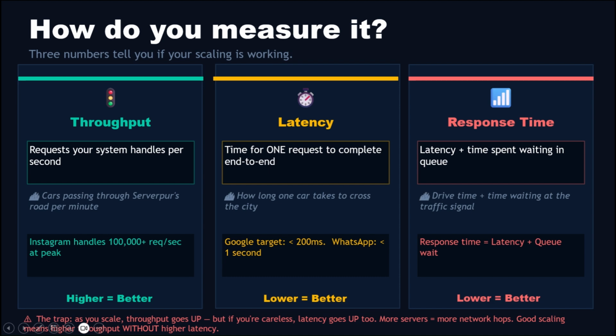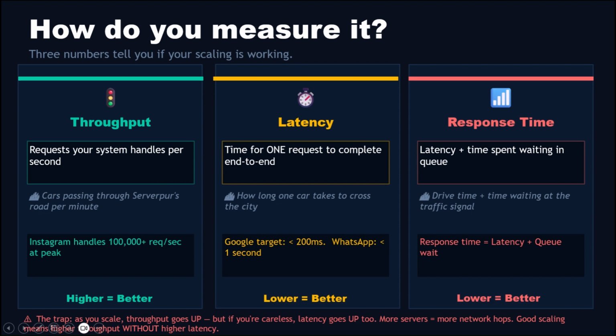Latency. How long does one request take from the moment a user clicks to the moment data comes back? This is how long it takes one car to travel from one end of SERVERPUR to the other. Google's target is under 200 milliseconds. WhatsApp, under 1 second. Every millisecond matters. 100 milliseconds of added latency can reduce conversions by 1%. Lower latency is always better.